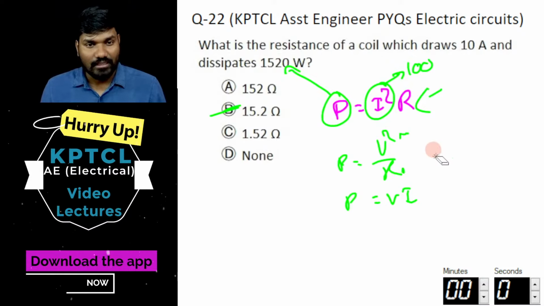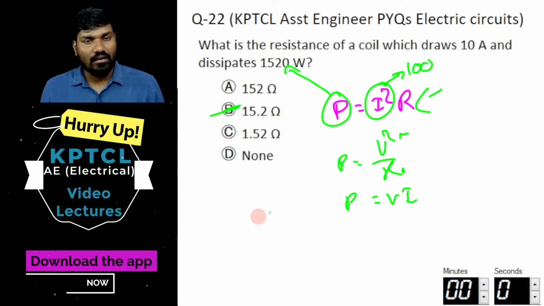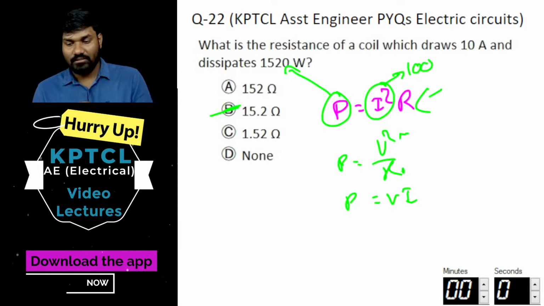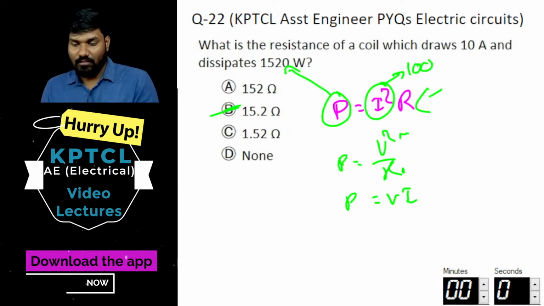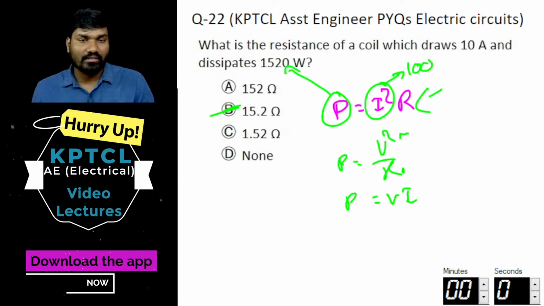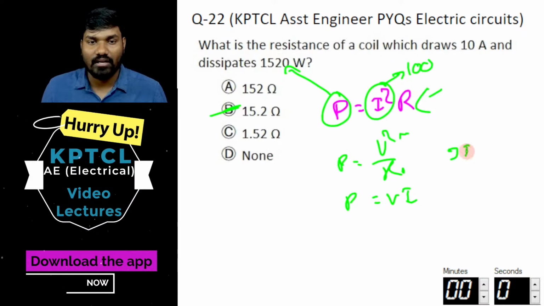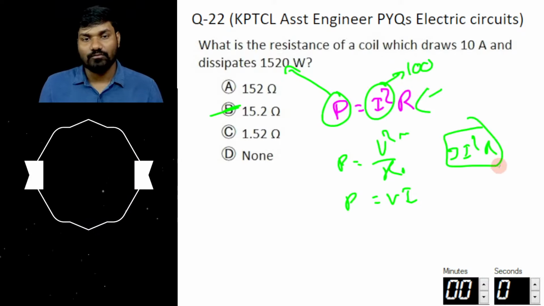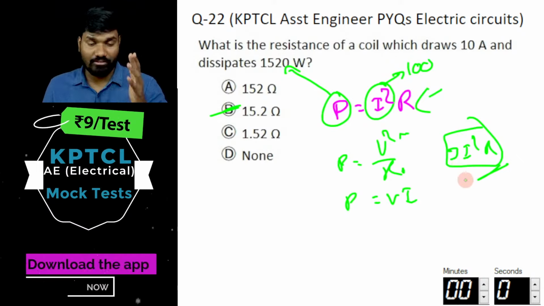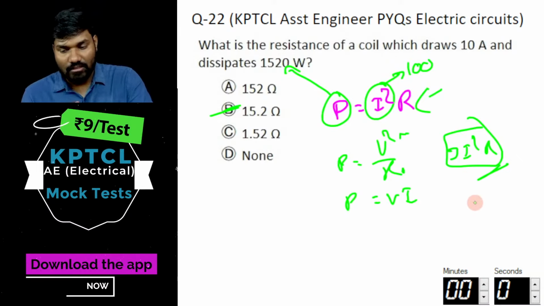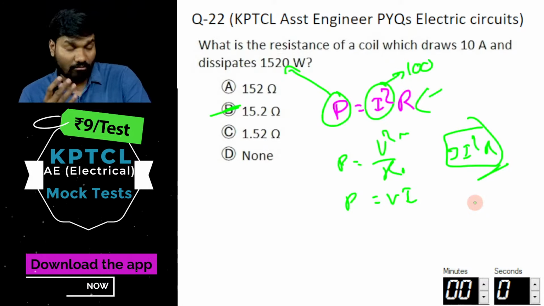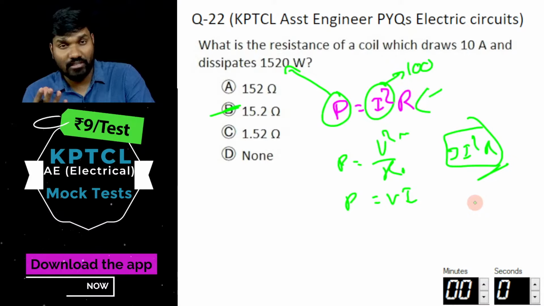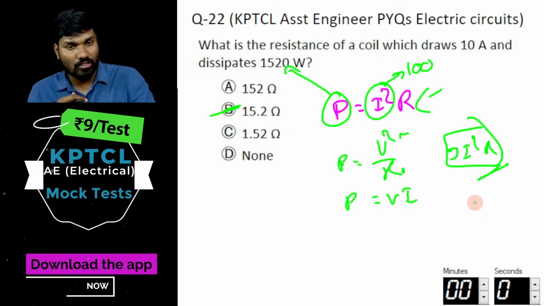Anyways, I'll move to the next question. Are you guys ready? For 3-phase circuits, it is 3 times I square R, taking the phase value of current per phase. So yes, root 3 V I cos phi, with line current and line voltages. If it is phase values, it is 3 times V phase into I phase into cos phi. That's absolutely true.